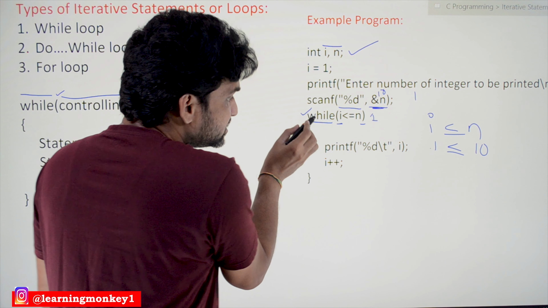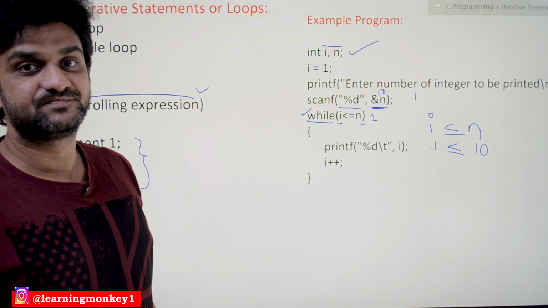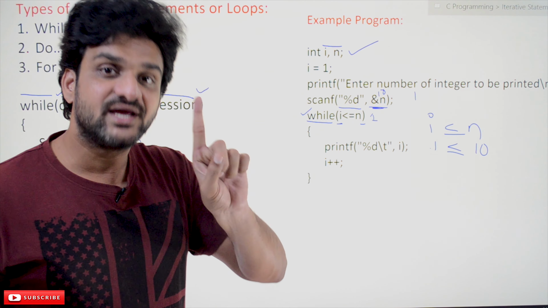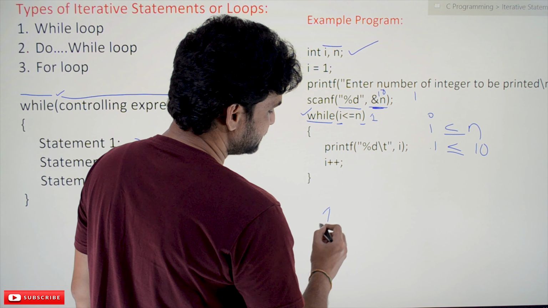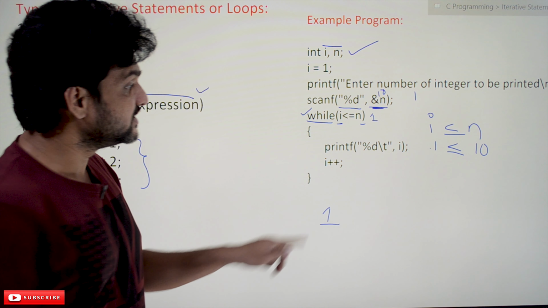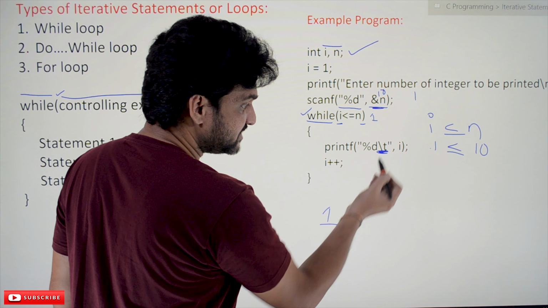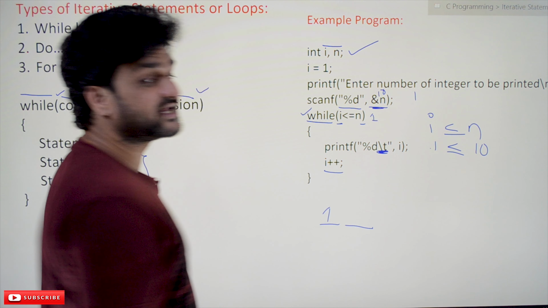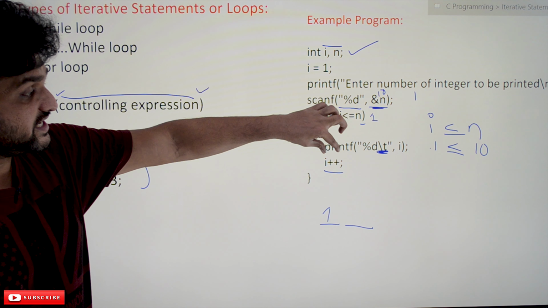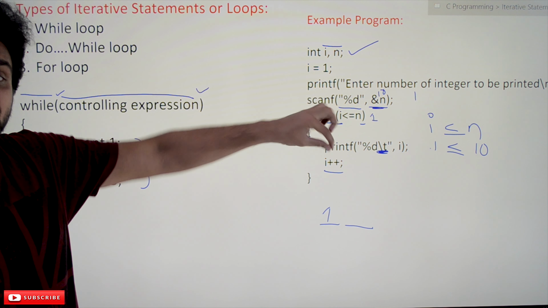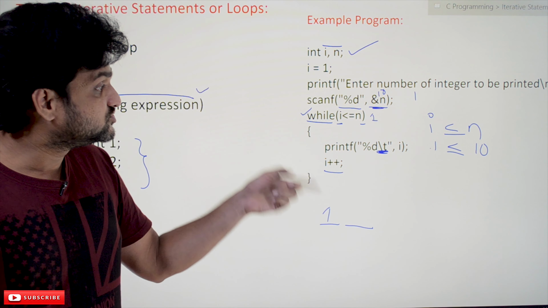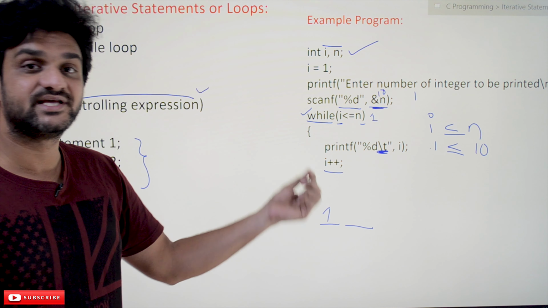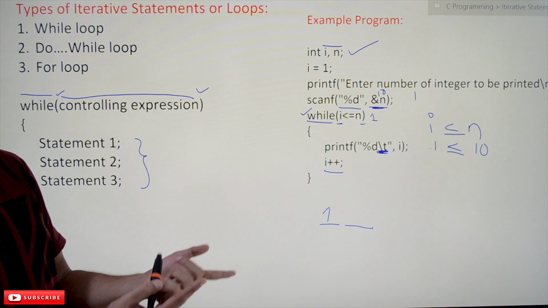Which means this loop body has to be executed. So what is the body of the loop? It is going to print %d of I. What is the value of I? It is 1. So it will print the value of I, and here we are using an escape sequence of tab space. A tab space will be provided. Next the value of I will get incremented. This is what we call the increment statement. So within the body of the while loop we have to give the increment statement so that the controlling expression will work accordingly. That is the use of this increment statement. Here the value of I will get incremented.